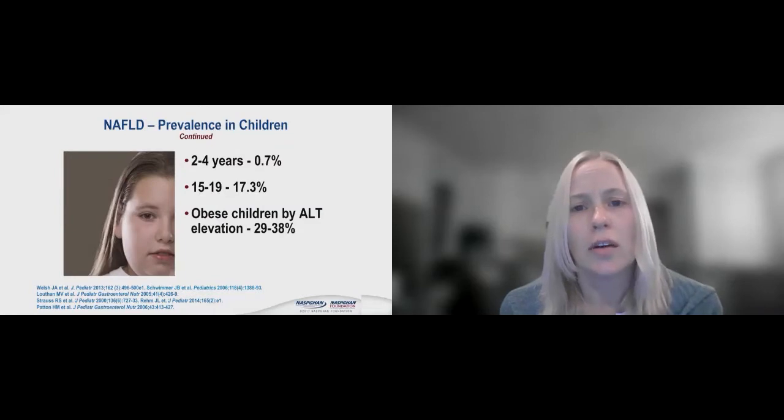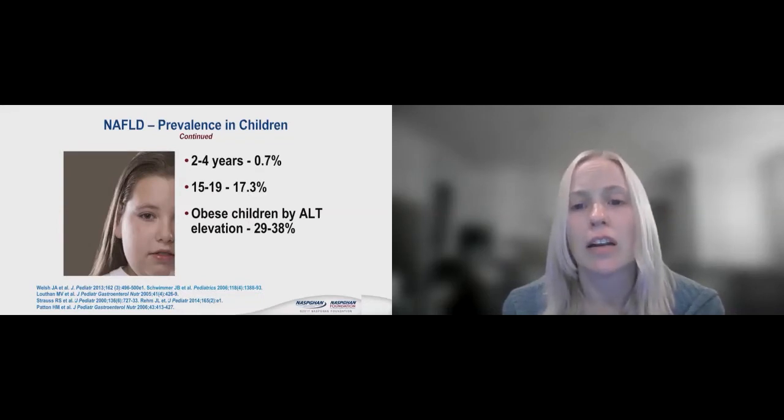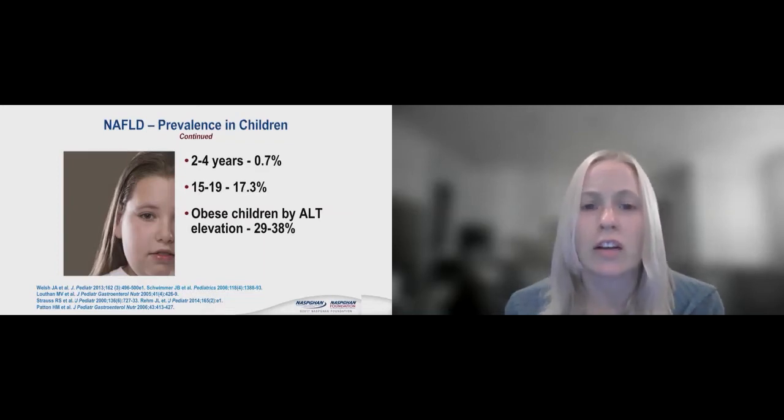So what we do know is that in the ages of 2 to 4 years of age, there's 0.7% prevalence in children of NAFLD. Now that's not that much, but by the teenage years, there's already a 17% prevalence. And that's the general population. If you're looking at obese children and going by the ALT elevation or the liver labs, you're anywhere from 30 to 40% prevalence of NAFLD in pediatrics, which is very concerning.